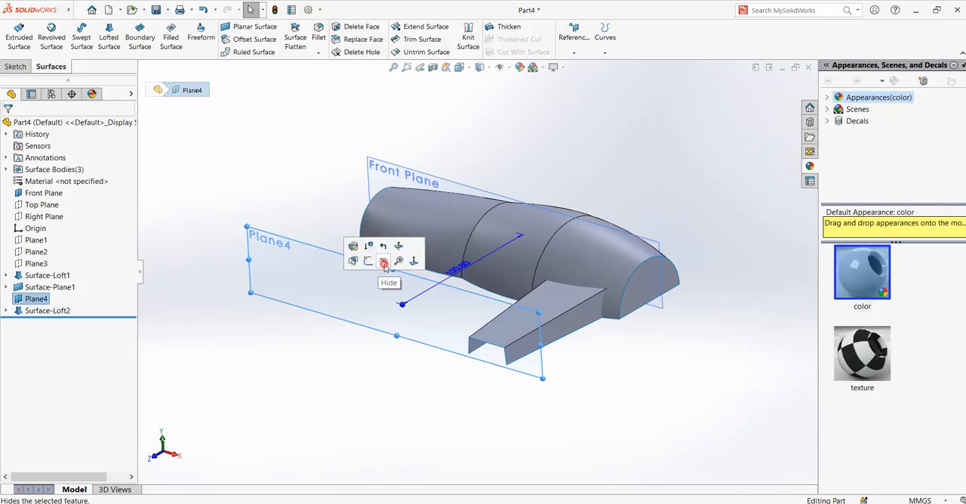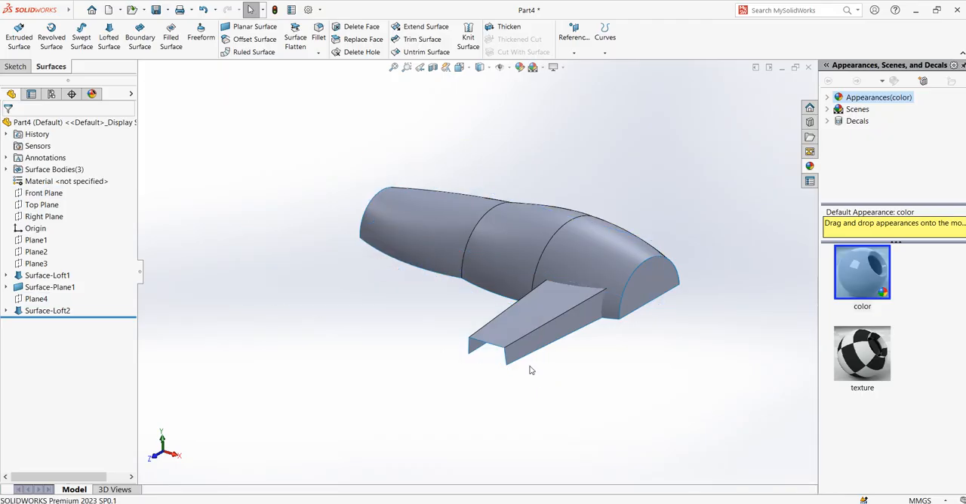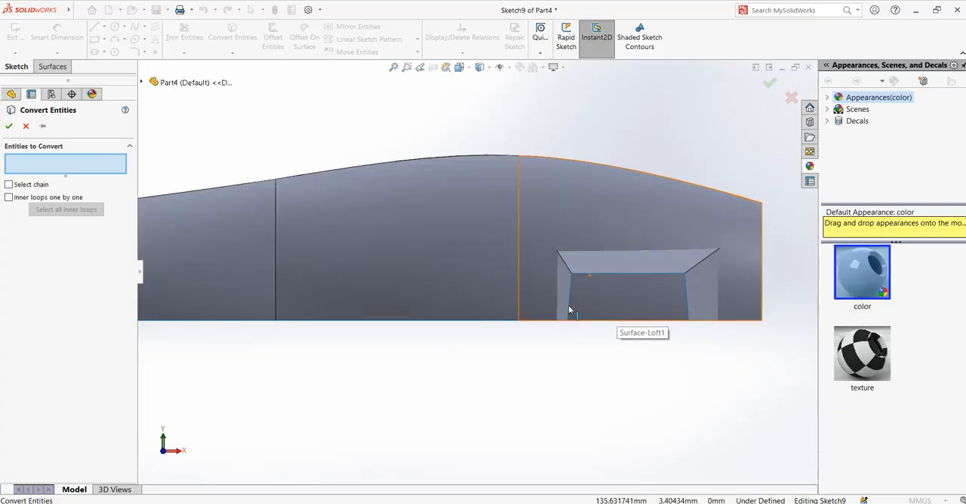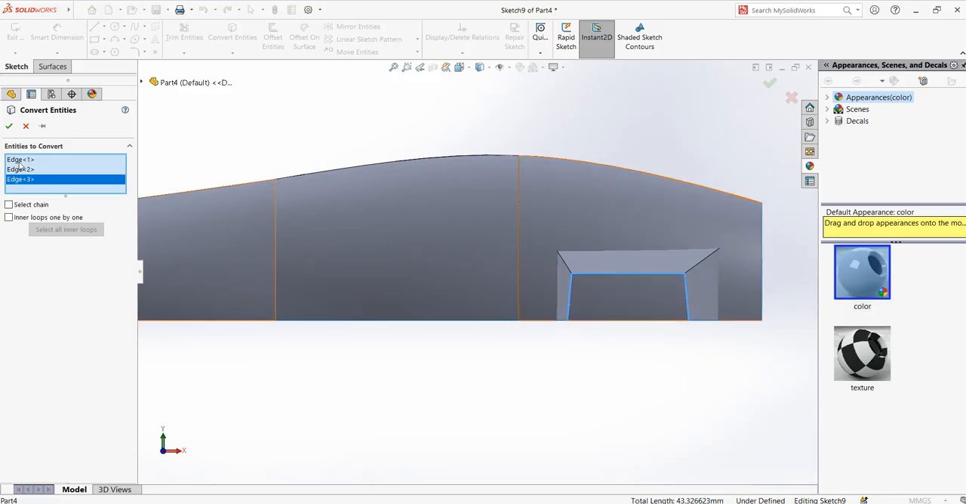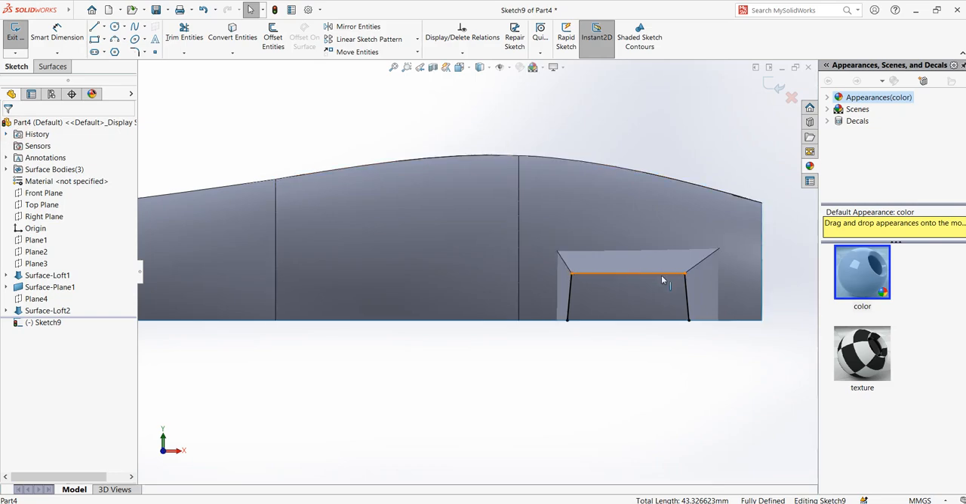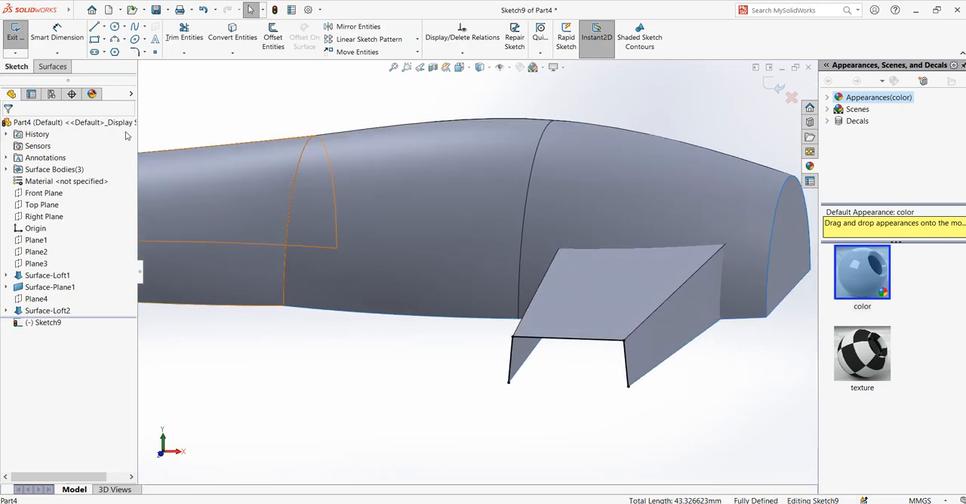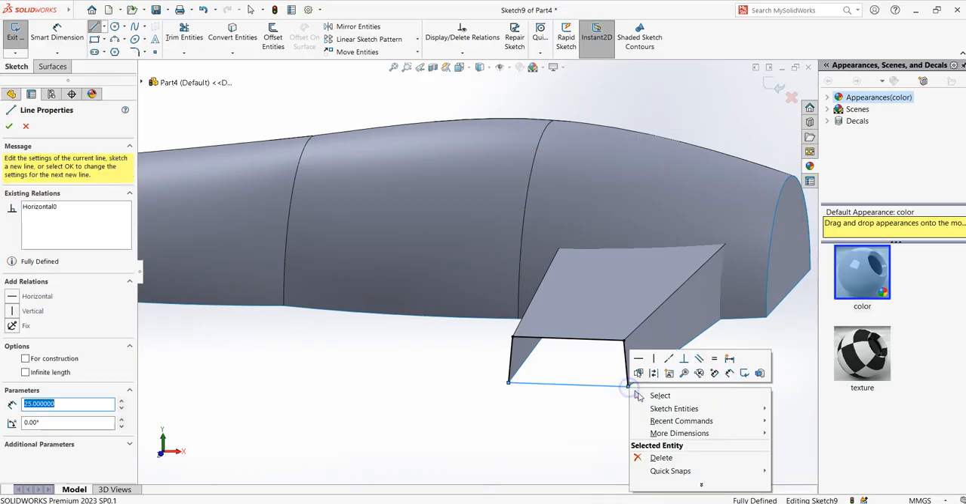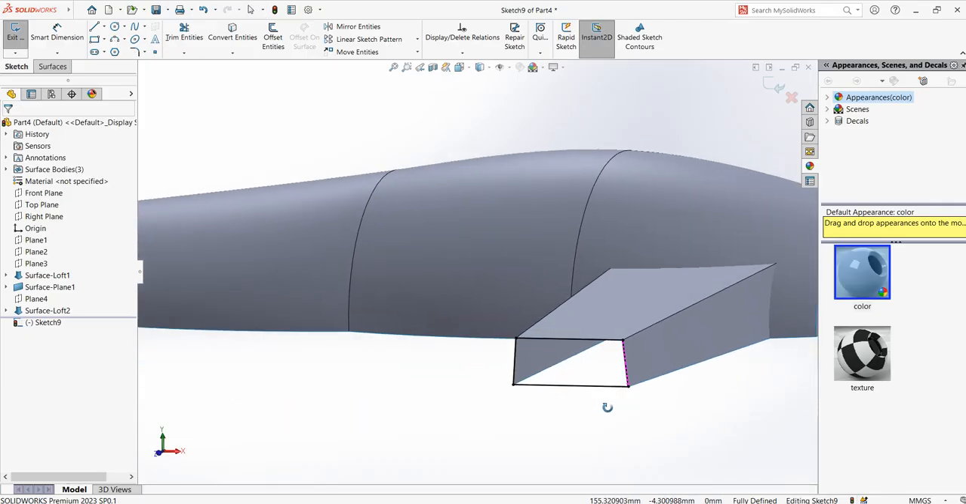Now I can hide this plane. In this plane I need to close this. So go back to plane 4, select it and say new sketch, and here you can again use convert entity. Click on these edges 1, 2, and 3, and say okay. You will get that sketch, and then you need to close the sketch using another line tool. Close the sketch. So you can see it is a complete closed sketch.